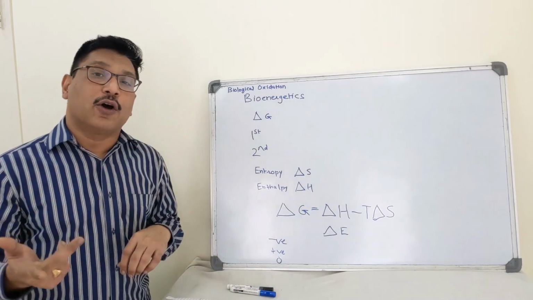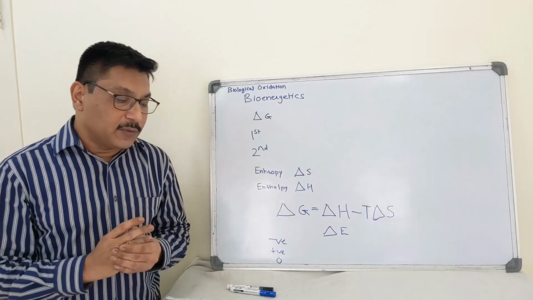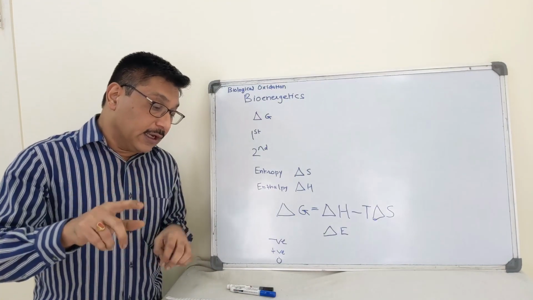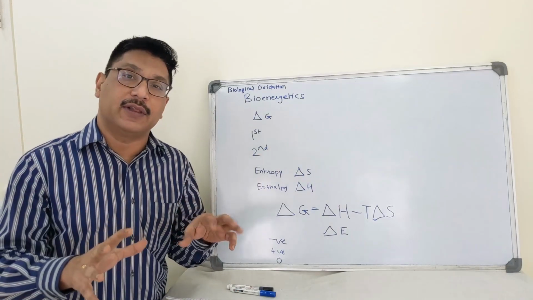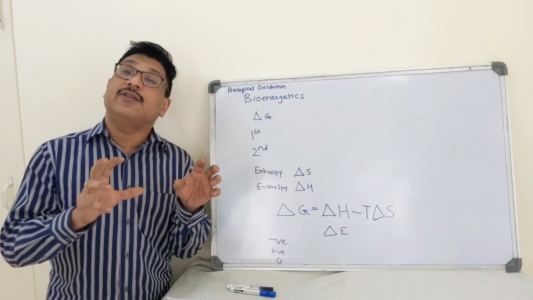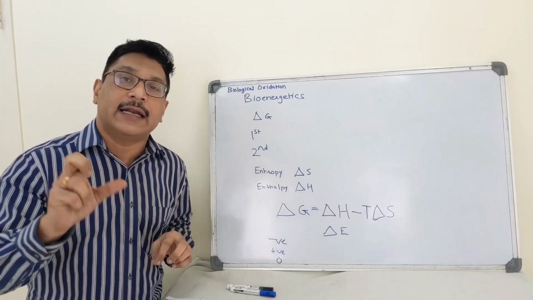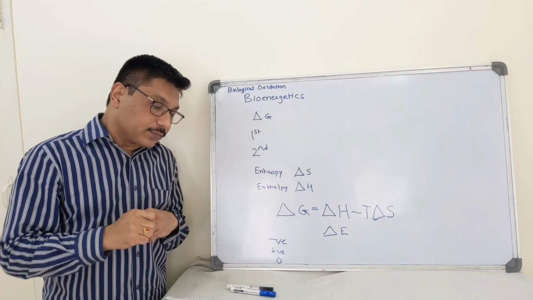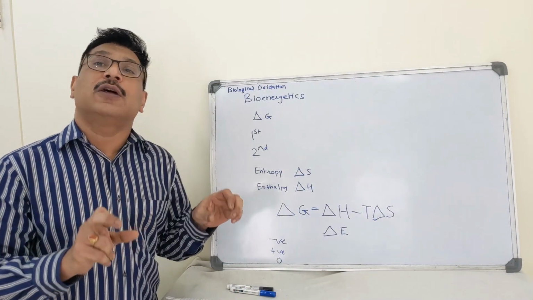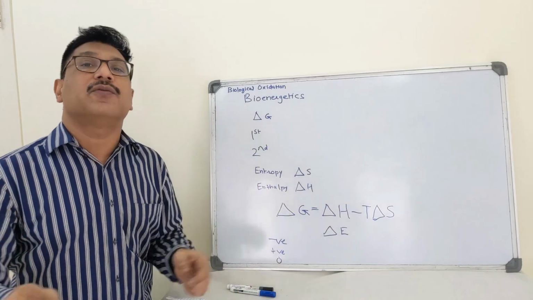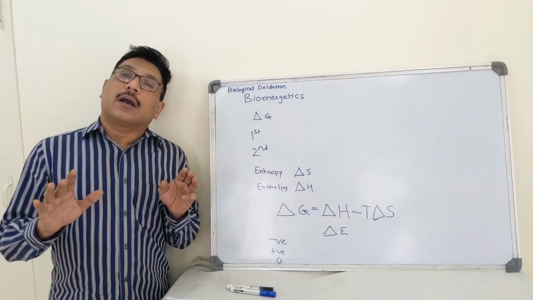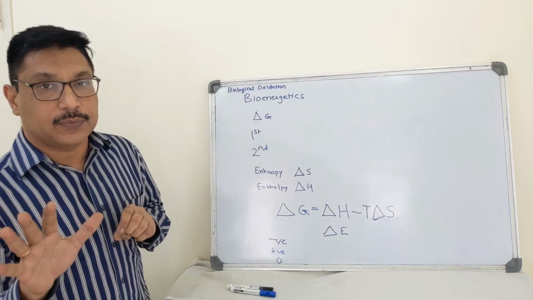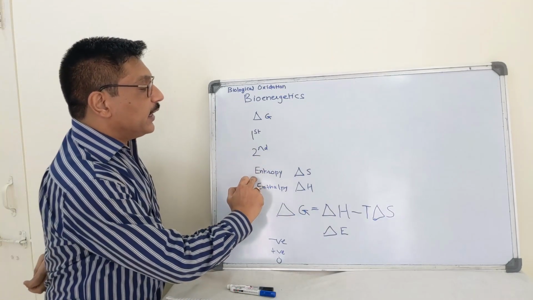Let us see what is the second law of thermodynamics. The second law of thermodynamics states that total entropy of the system must increase if the process is to occur spontaneously. What is entropy then? It is the extent of disorder or randomness of the system. And this extent of disorder or randomness becomes maximum when equilibrium is approached under conditions of constant temperature and pressure.